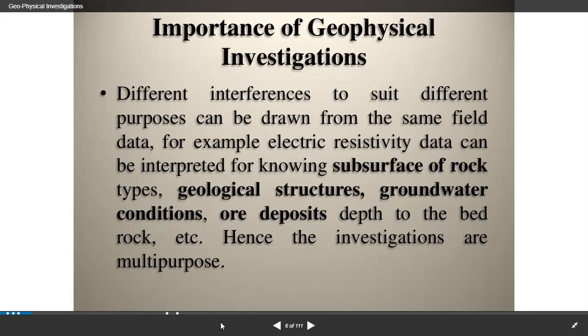Time saving is one of the advantages of the method. It provides a means of evaluating large areas of the subsurface rapidly. Large areas can be investigated in a reasonably short period, and comfort: fieldwork is not laborious as the instruments used in the field are simple, mostly portable and can be operated easily.